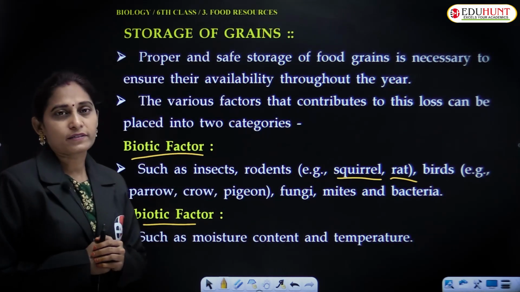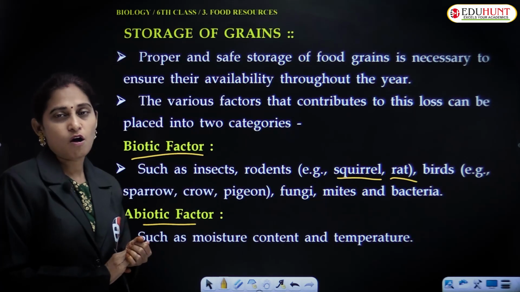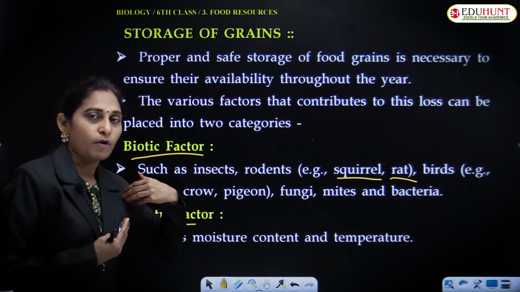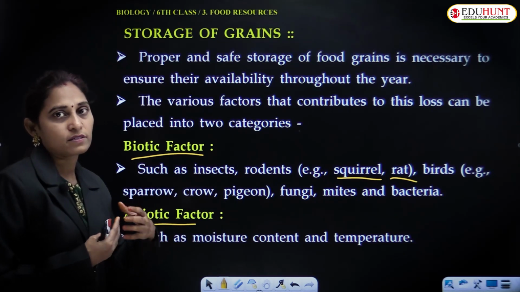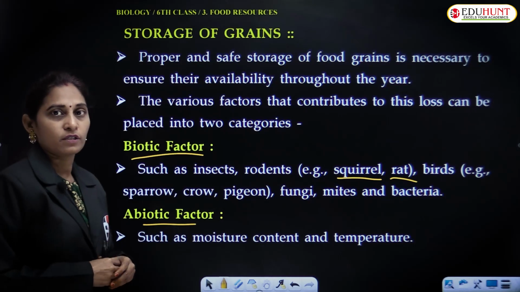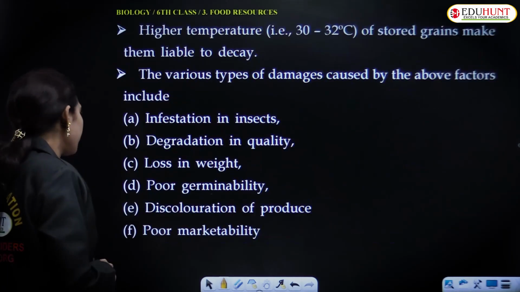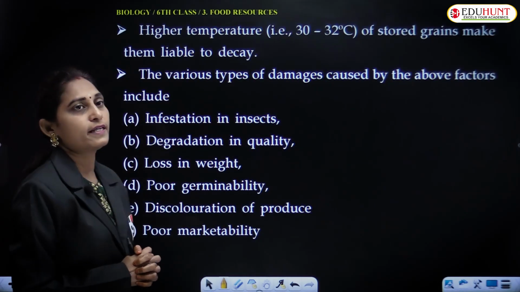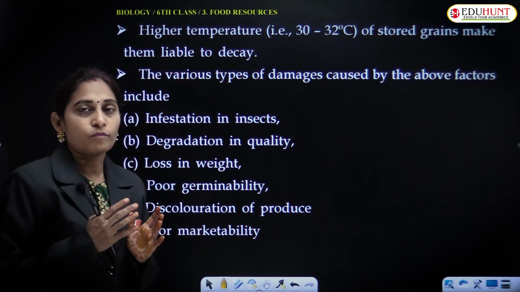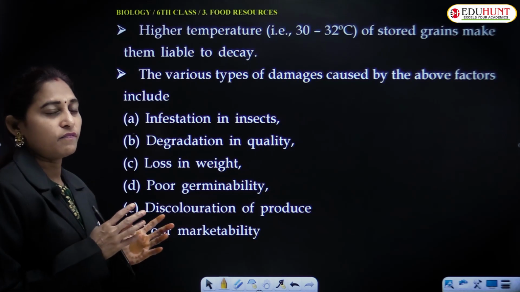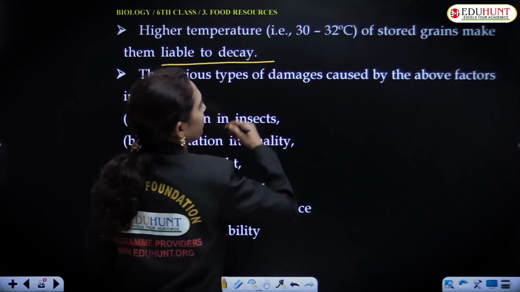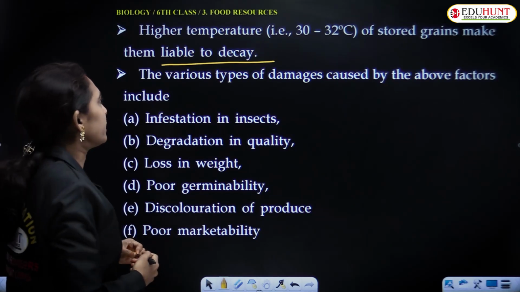And abiotic factors like temperature, if the temperature rises above the room temperature, then these biotic factors spread well and cause disease to the stored products. Temperature and even humidity, 30 to 32 degrees centigrade is a moderate temperature favorable for storing. Otherwise they are liable to decay.